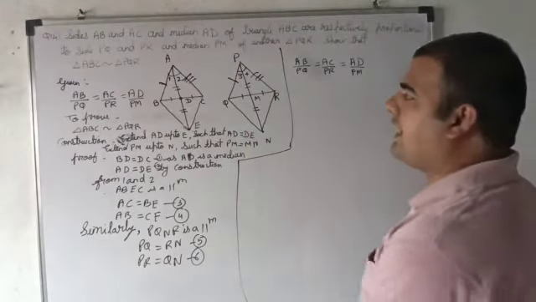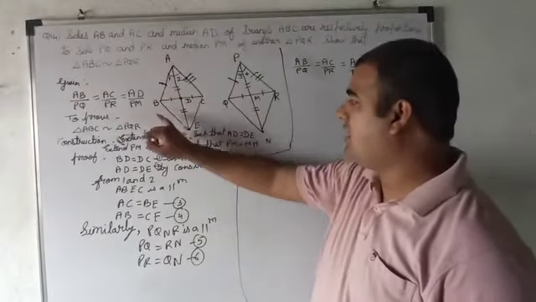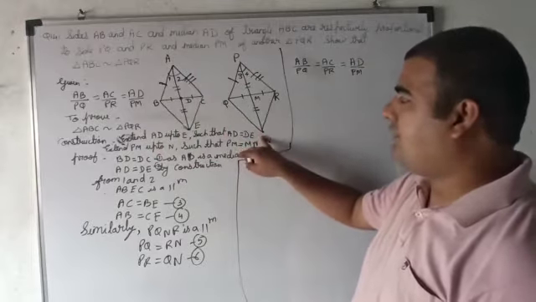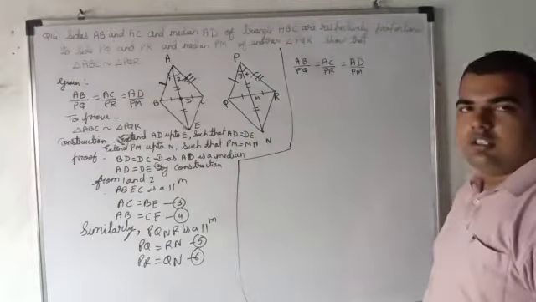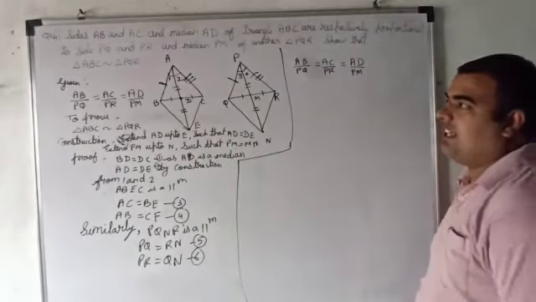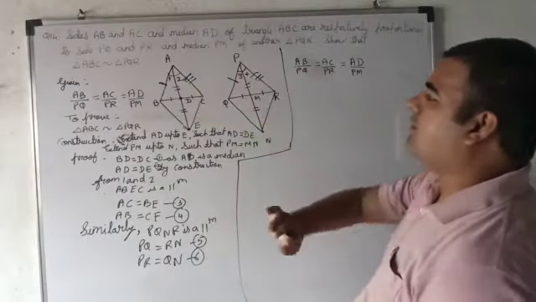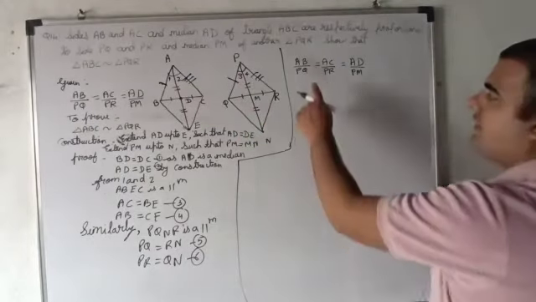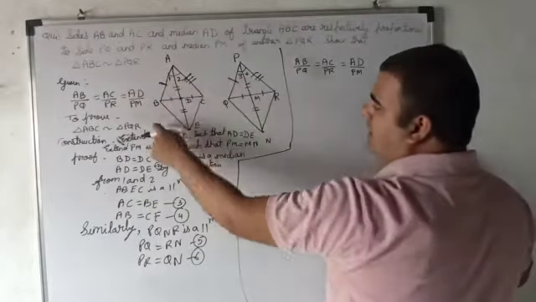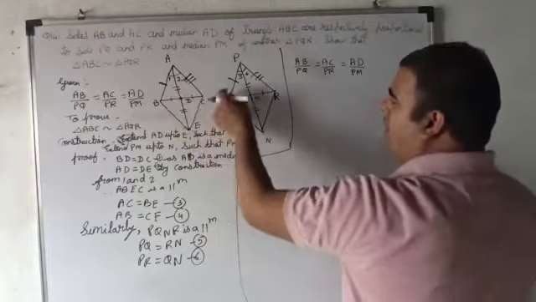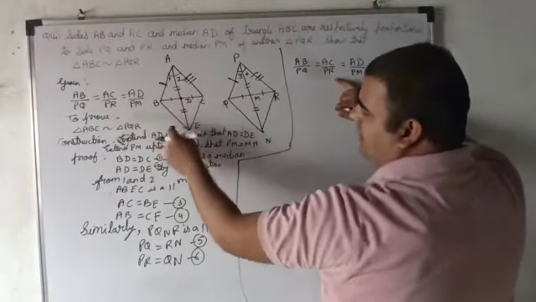So for that I need AE and PN. I am focusing now first on ABE and PQN. If I show ABE and PQN are similar, then I can say angle 1 equals angle 3, and similarly angle 2 equals angle 4, right? See now, instead of AB upon PQ, it's okay. We are taking ABE and PQN. So AB and PQ, okay, but AC upon PR, can we change? Instead of AC, can we take B?